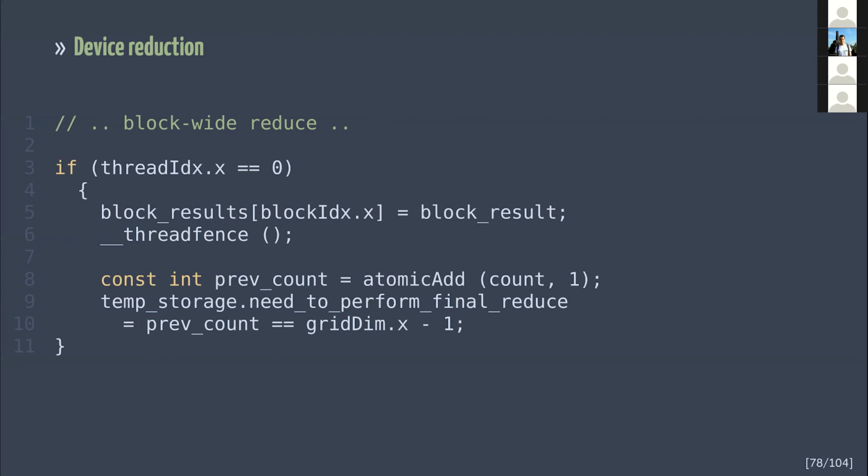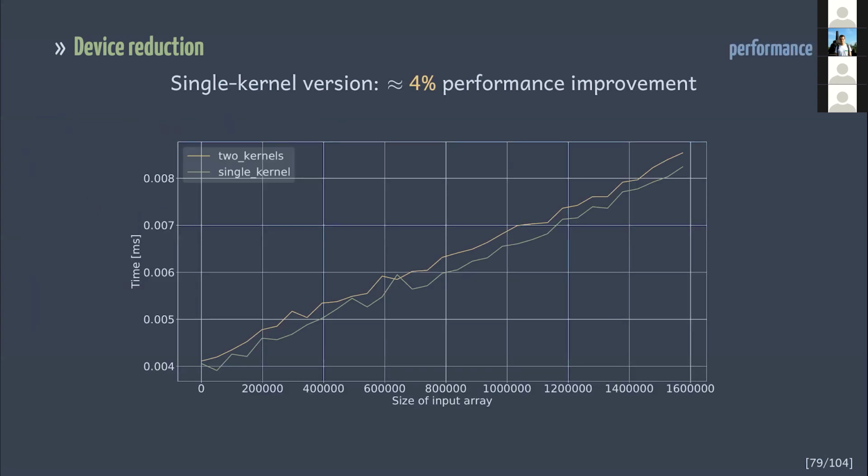I've seen quite a lot of implementations that use atomic operations with release semantics and yet omit memory fences. Clearly, it leads to concurrency bugs. Also, an atomic operation is classified as a strong one, so you don't need to mark the counter as volatile. I got an average speedup of the single kernel approach around 4%.